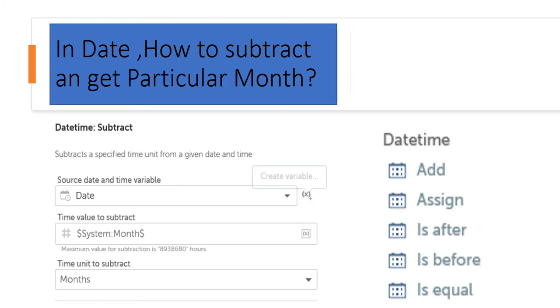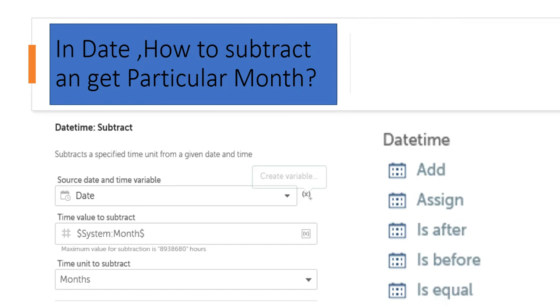So AA 2019 has a new concept, date. Here in date, how do you subtract and get a particular month? If you want to get a particular month in some format, you can see in the datetime package these actions: add, assign, is after, is before, is equal, subtract, and to string.